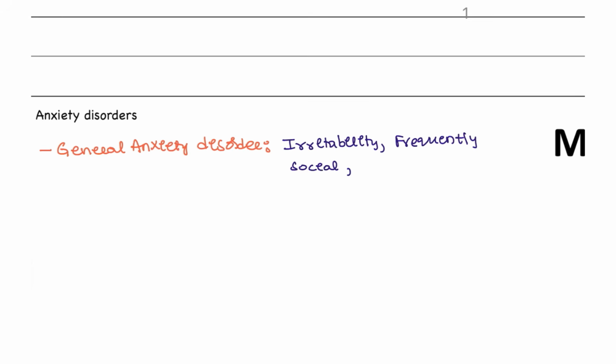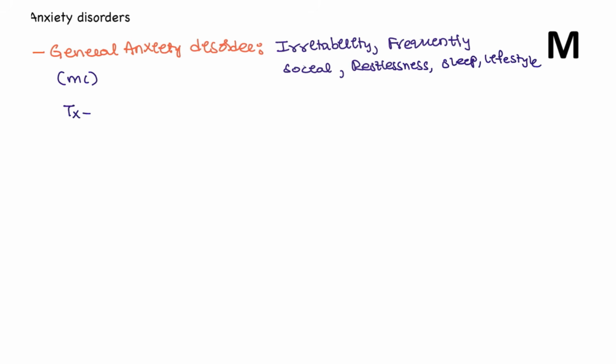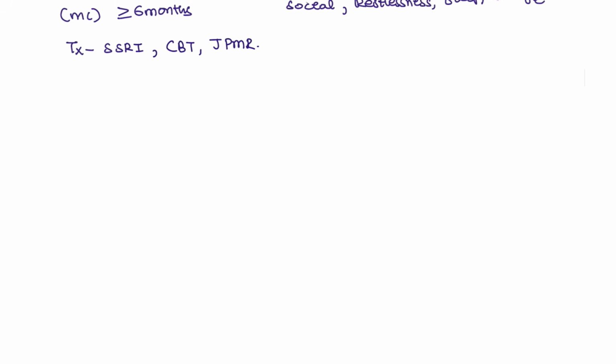The patients will have anxiety along with restlessness, and this significantly disturbs their sleep and lifestyle. Overall, the most common is generalized anxiety disorder. For these patients, we can give treatment if symptoms last more than or equal to 6 months. We can go for SSRIs. If that does not work, then we can go for CBT, and a relaxation technique such as Jacobson's progressive muscle relaxation can also be given.